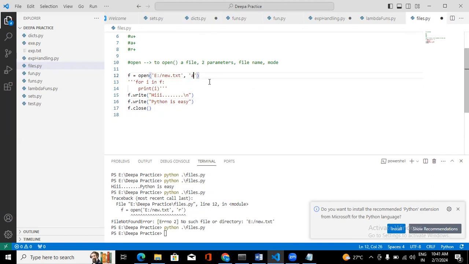Okay, so append, what it's going to do, it won't override the existing data. So along with the existing data, it will add the new data whatever we are going to provide. Okay, and the method is write only, but we should check the mode. So you opened in append mode, right? To write content to the file, we are going to use the write method only, but it depends on the mode, whether to overwrite or whether to append the data. Okay.